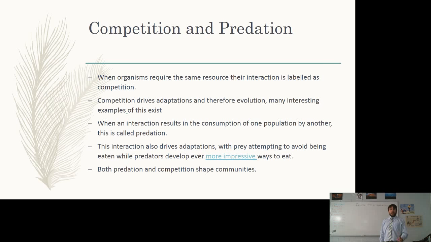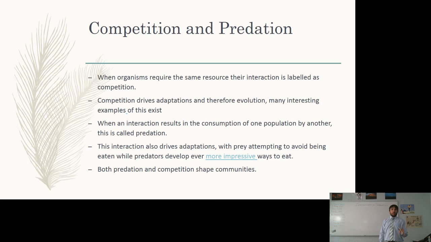So year 11s, we're now looking at interactions in communities, and we're going to specifically be looking at competition, predation, symbiosis. Then we'll move on into the different ways that these organisms share energy. So we're looking at nutrition and trophism, or trophic pyramids. But first of all, the specific interactions.